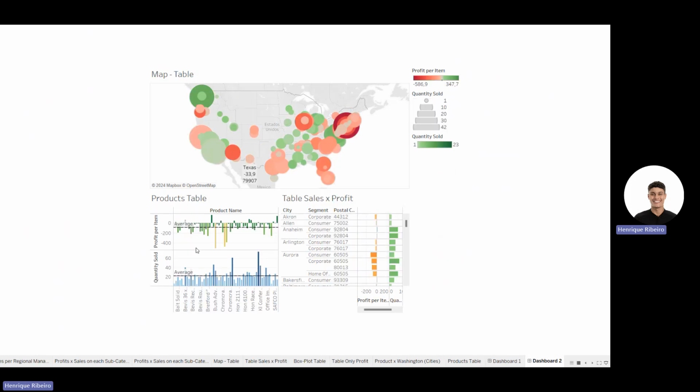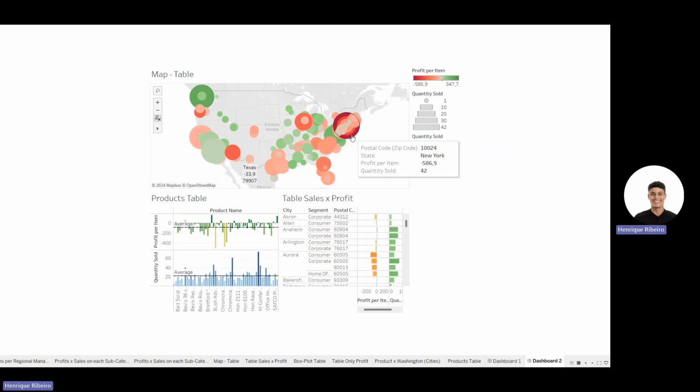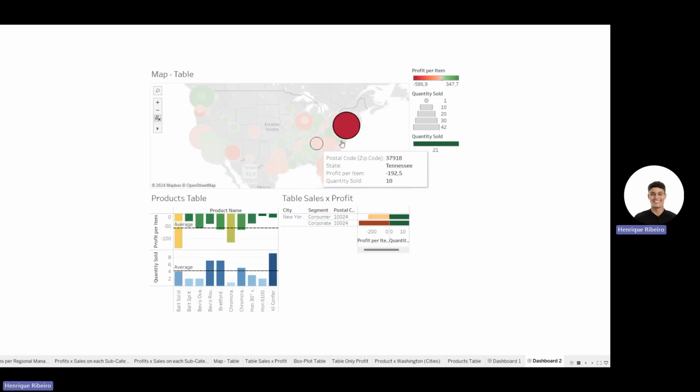And the other one is an overview of the sub-segment tables. I want to click here on Washington. You're going to see all the products that they're selling. They're pretty much profitable on everything. And if I want to see New York, the state that has the biggest loss, you see that they're not making any money, everything is below the break even. And even here, the two zip codes that they have are not making any money.